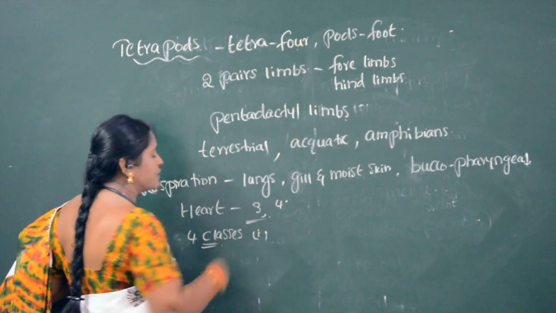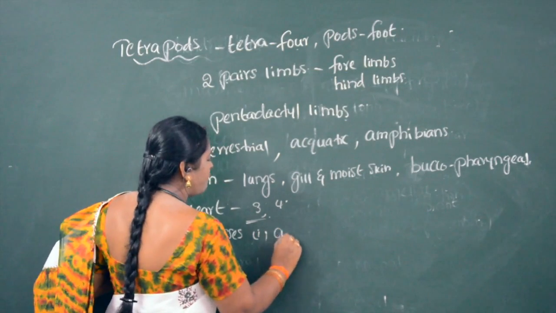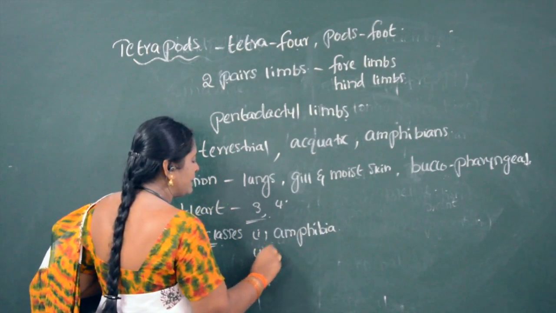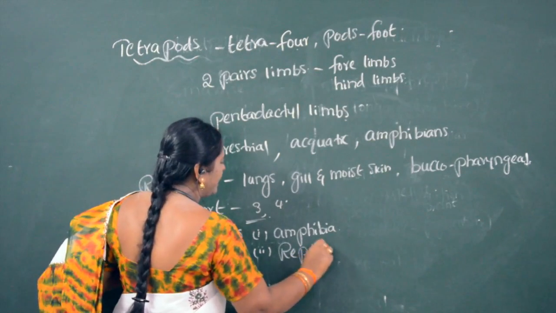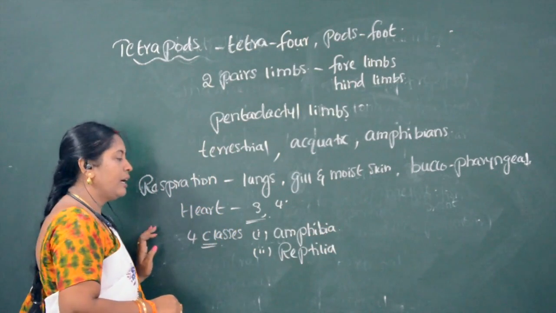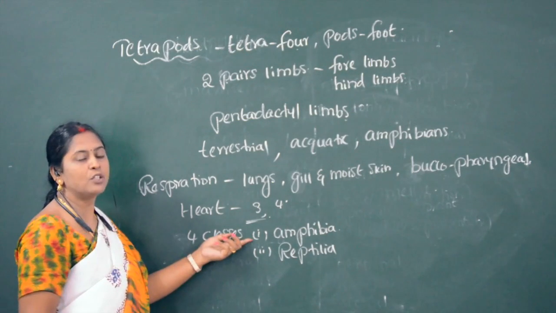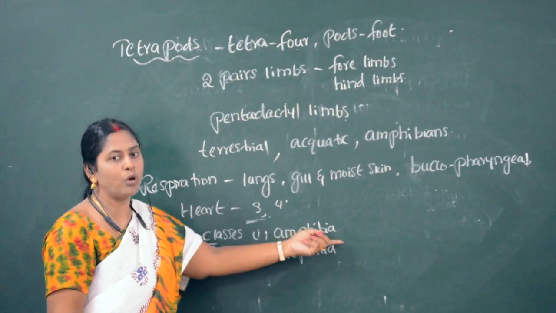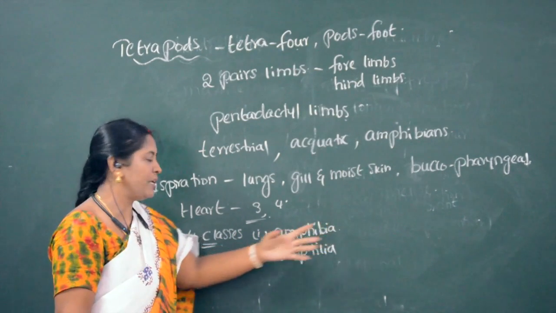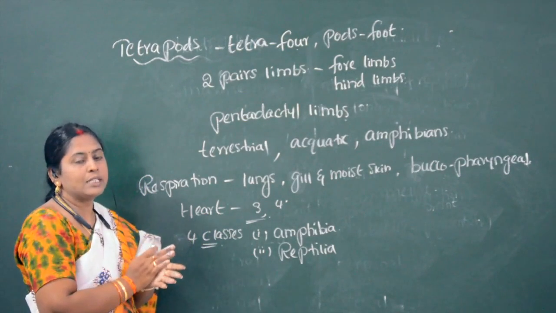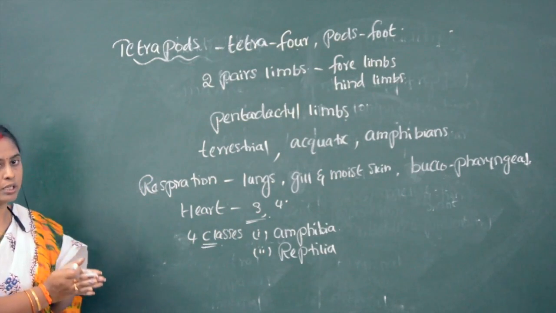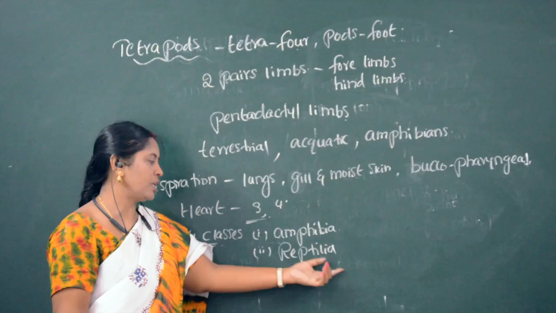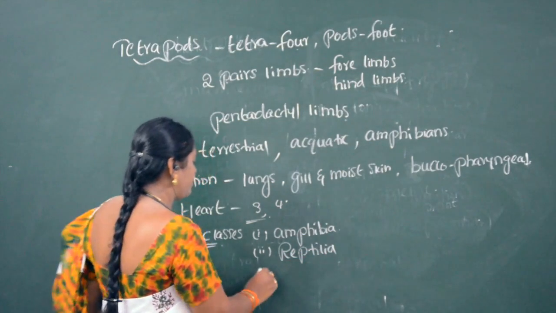What are the four classes of tetrapods? Amphibia, the second one is reptilia. Amphibians are the organisms which live on the land and in water. Reptiles are the crawling or creeping organisms, which use crawling and creeping for locomotion.